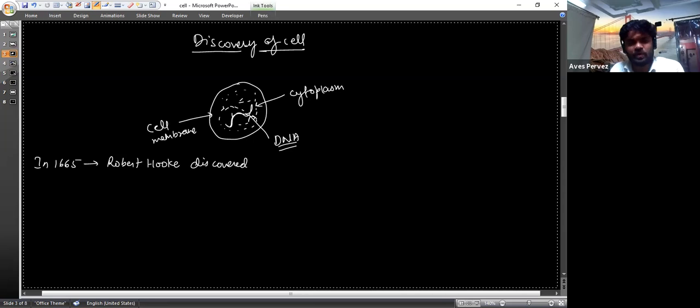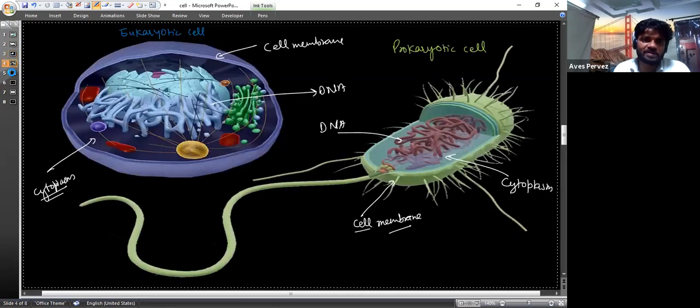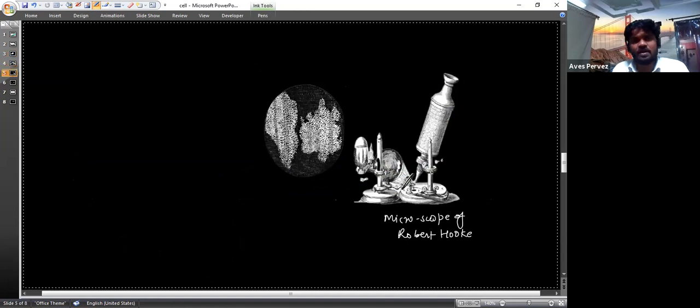So in 1665 he discovered the cell. After some time the nucleus was discovered. Robert Hooke discovered this cell by using his own made microscope. This microscope was made by him, he self-designed this one. So this is the self-designed microscope that was made by Robert Hooke.